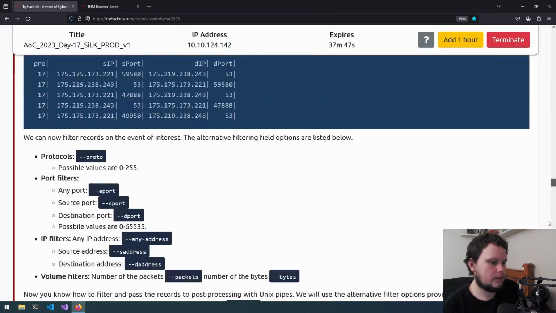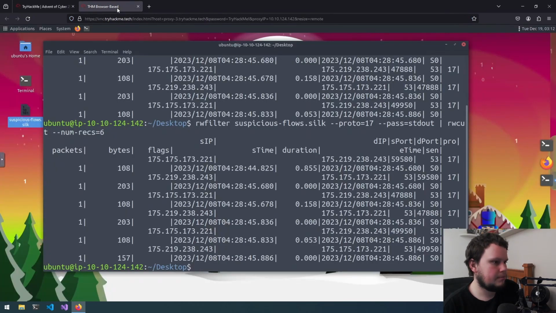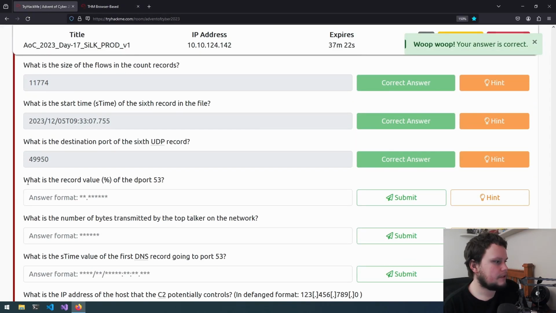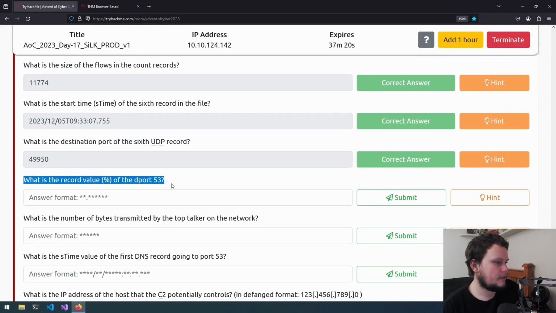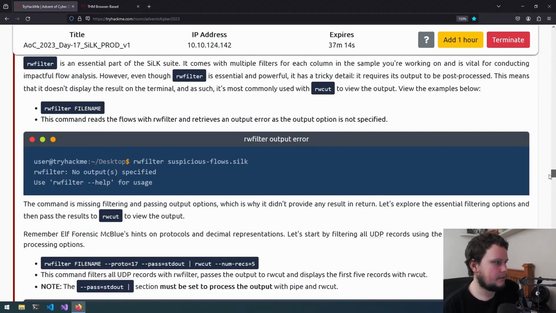But the question that we wanted answered was the 6th record. So we'll go back down here, destination port of the 6th UDP one. Destination port is 49950. In case you didn't see that, it's this number here. Now, what is the record value percentage of the destination port 53? Okay, that looks like it's going to be using another tool, so we'll go back up to here.